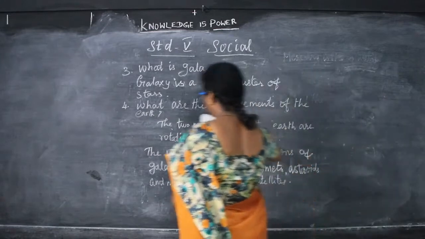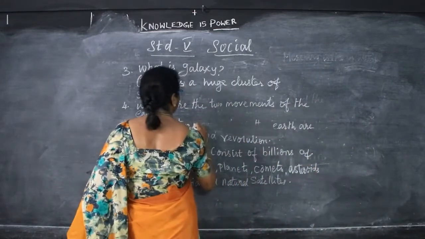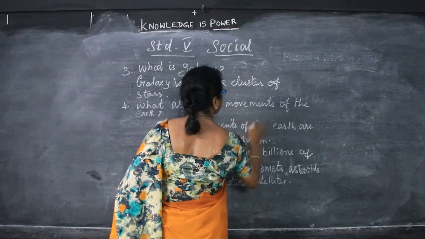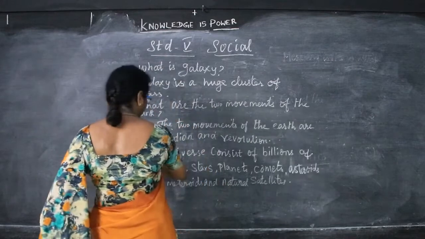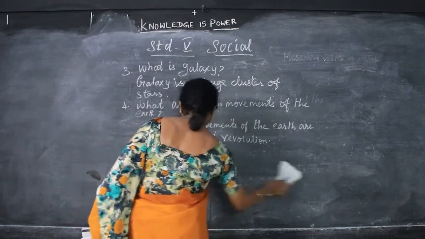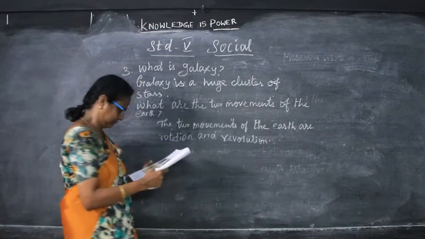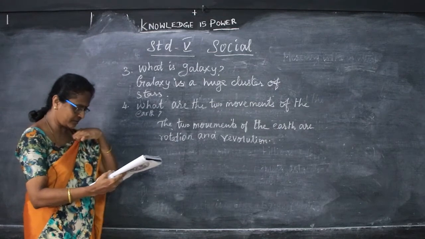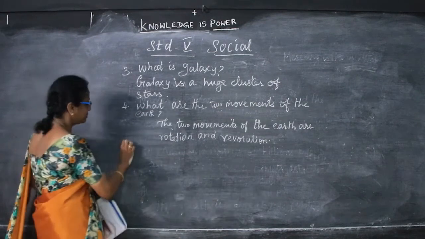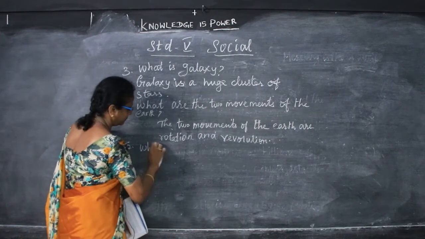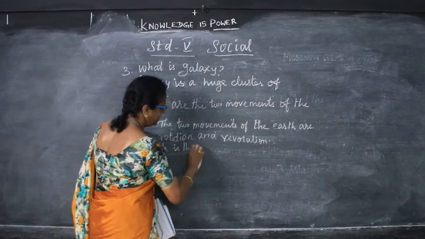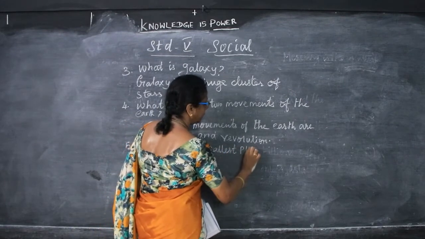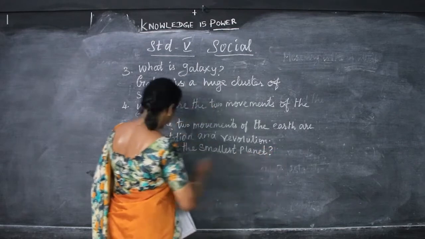So learn this question set, the two movements. Which is the smallest planet? Mercury is the smallest planet. Now you can say Mercury only. Mercury is the smallest planet.